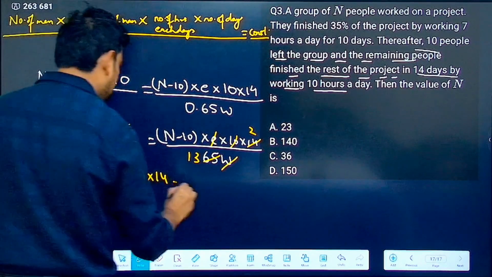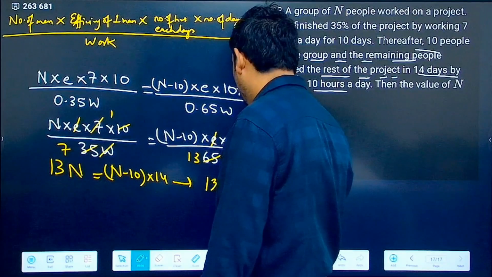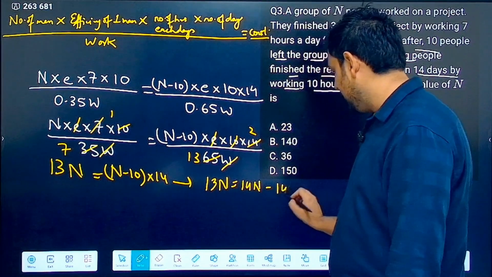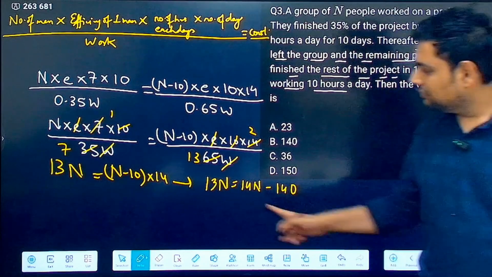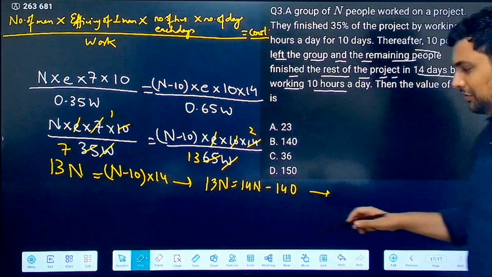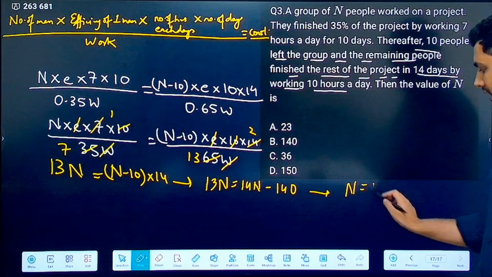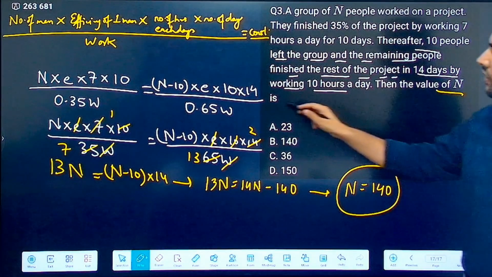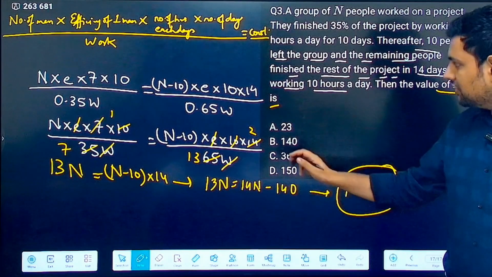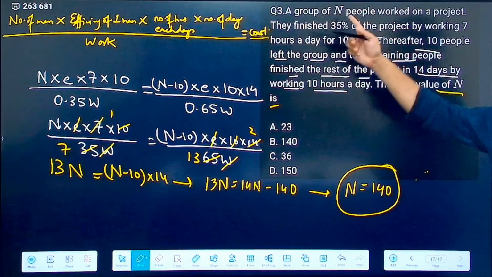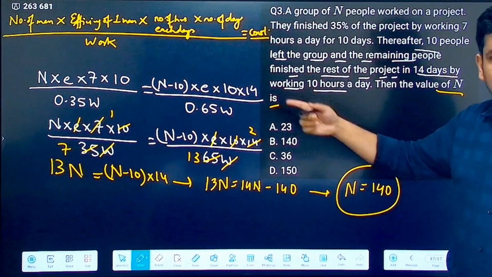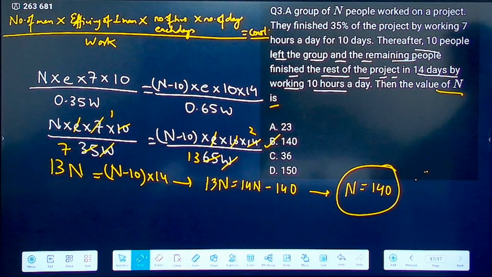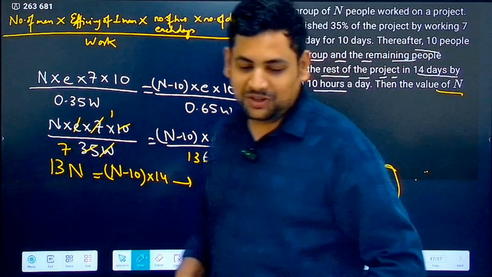Now just open the bracket. So what will this become? This will become 13n equals 14n minus 140. What you have to do? 140 you take there and 13n you bring here. So what you will get? n is equal to 140. So how many people worked on the project originally? It is asking you the value of n. n is the total number of people originally. So originally what you got? n value 140. So B becomes the answer. Understood? Okay.